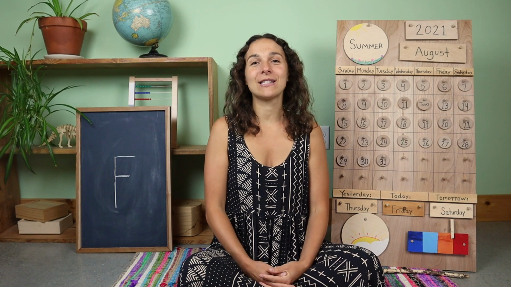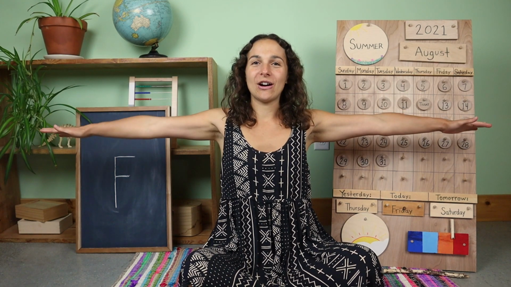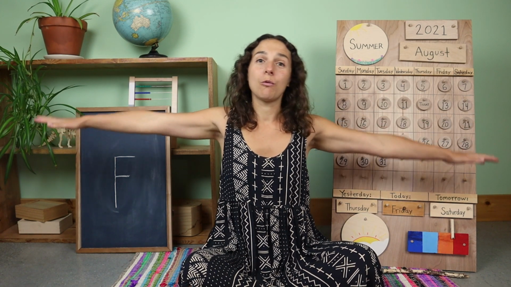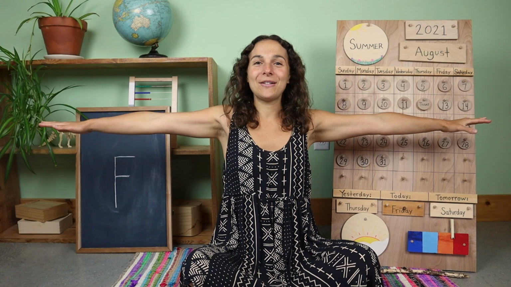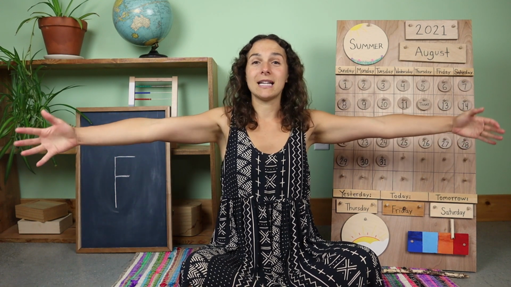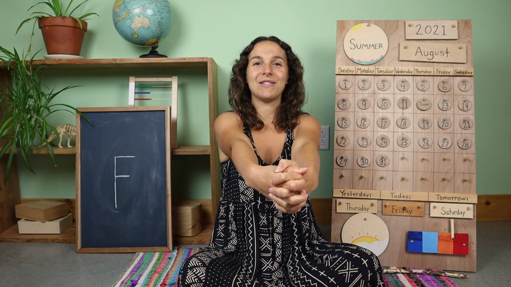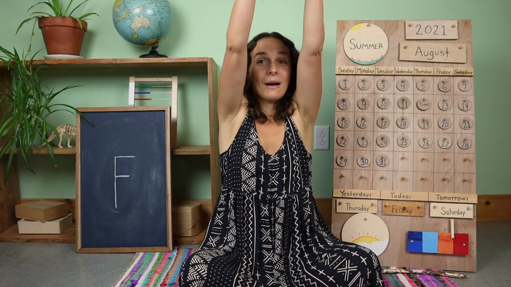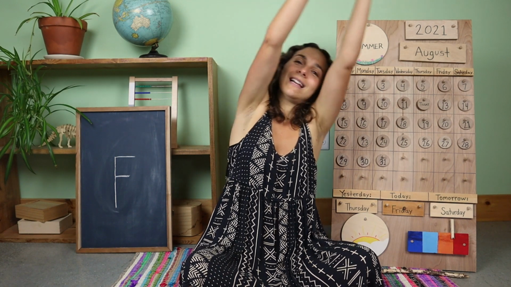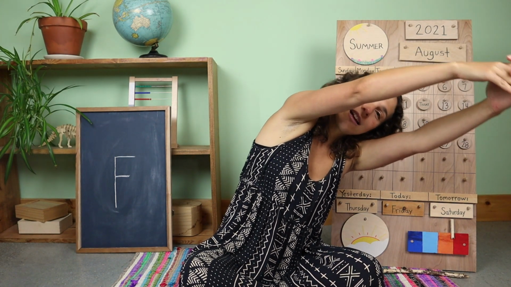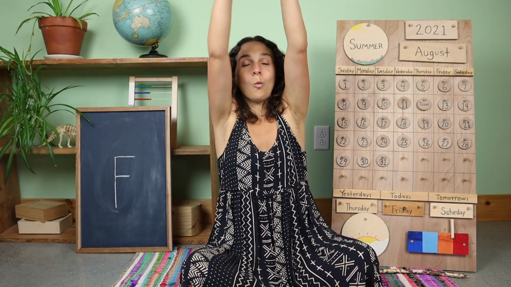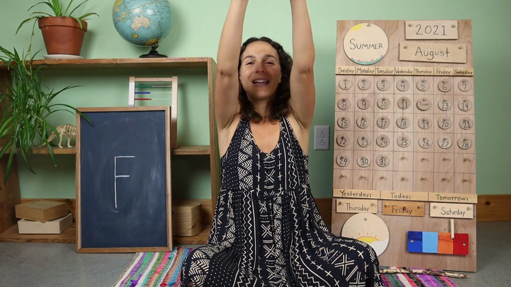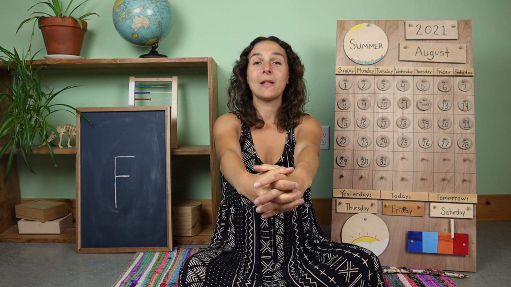Let's sing our good morning song together. Stretch your arms out like airplane wings. We'll fly to this side, fly over to that side, fly back to the middle. Now take your airplane wings into a big circle out in front of you like this. Stretch up over your head. Let's stretch on this side, over to the other side. One last time up at the top, and now let's sing together.